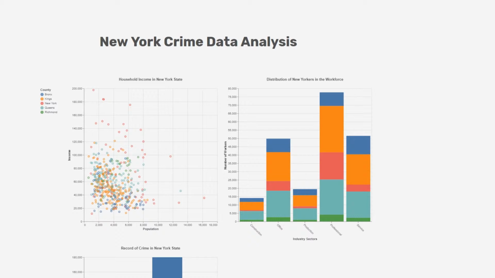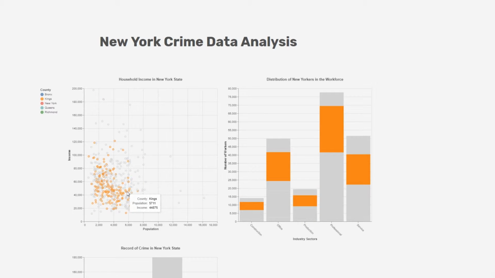Queens, and Richmond. The first visualization on the left is a scatter plot that shows the number of people making an X amount of income annually and their reported homes in the 2015 census. Briefly looking at the points sorted by color, we can see that New York City has some of the highest earning residents as well as many of the lower income residents. As for the other 4 counties, it appears that Kings has a slightly wealthier populace.